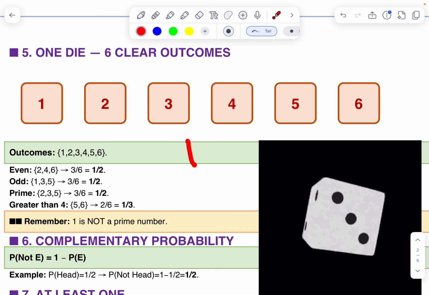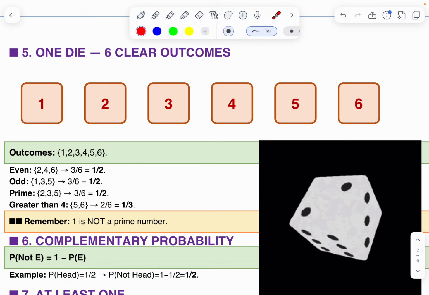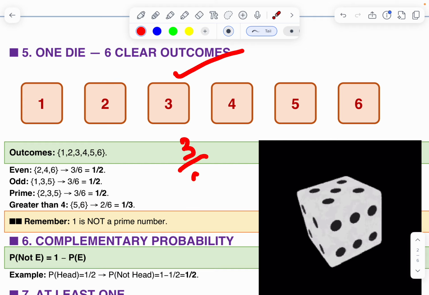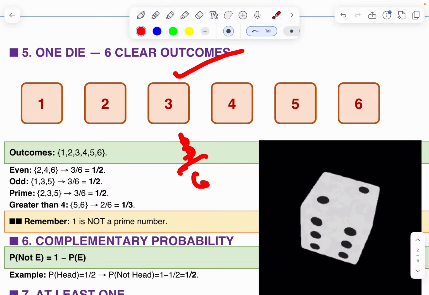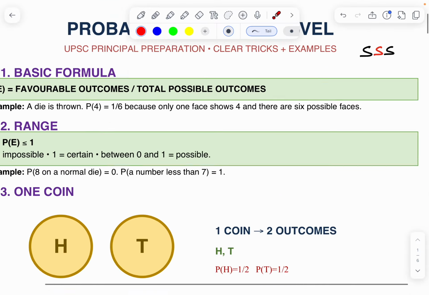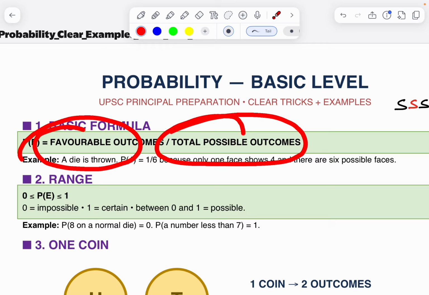Therefore only one chance and total 6. This is the answer, 1 by 6. If you want 3, it is 1 by 6. If you want 5, 1 by 6. This is the formula: favorable outcomes by total possible outcomes.